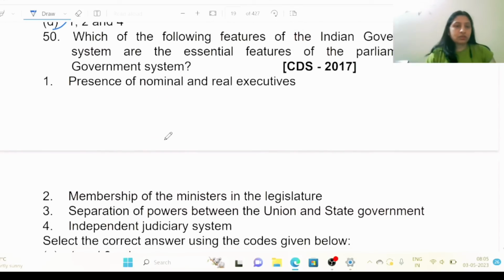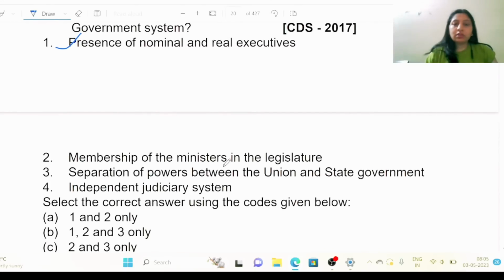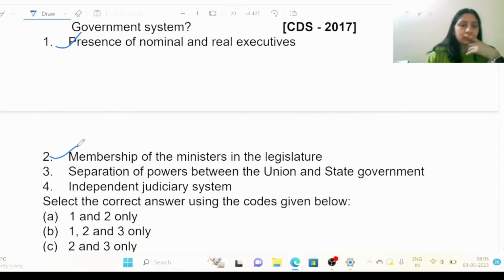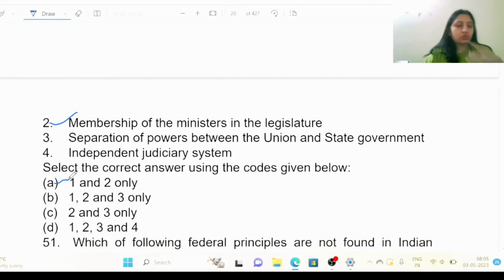Parliamentary government system. So, presence of nominal and real executive like Government of India. There are 2 executives. President is the nominal head and Prime Minister is the real head. Okay. Membership of the ministers in the legislature, yes. Separation of powers between the union and state government, no. This is federal government. Independent judiciary system, no. So 1 and 2 only, this is the right answer.